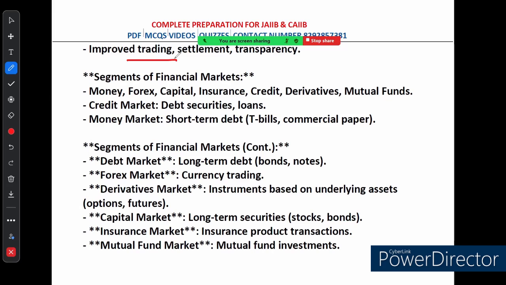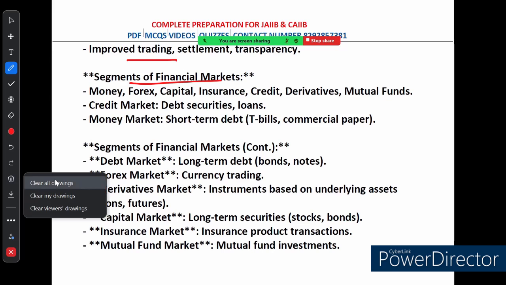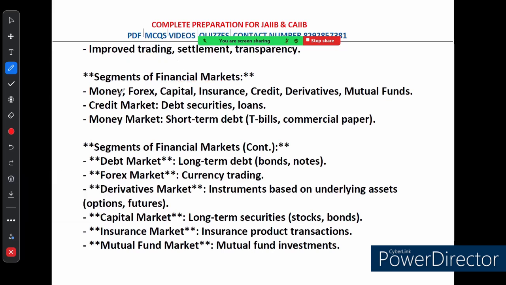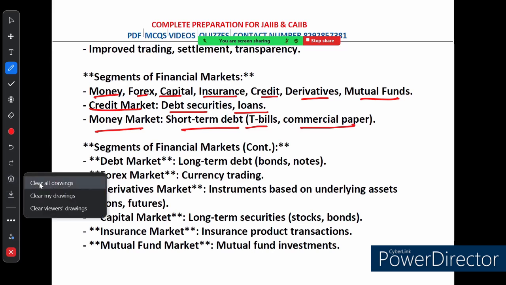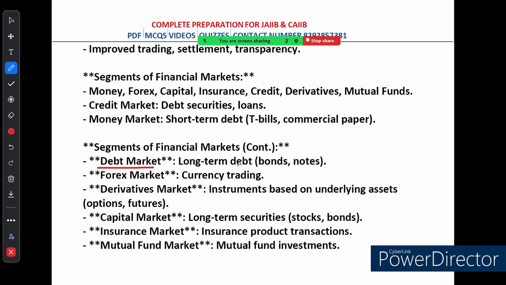Now let's take a closer look at the different segments of the financial market. First up, we have several key segments. This question is asked every year: money, forex, capital, insurance, credit, derivative and mutual fund. Credit market. This involves things like debt securities and loans. Money market. This focuses on short-term debts, especially like treasury bills and commercial paper. Debt market. Here we deal with long-term debts like bonds and notes.